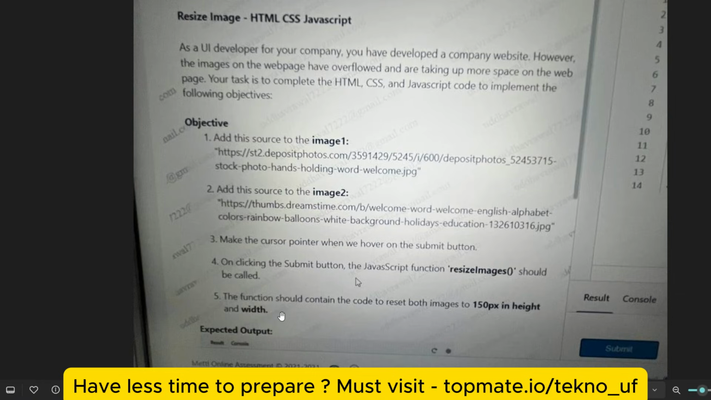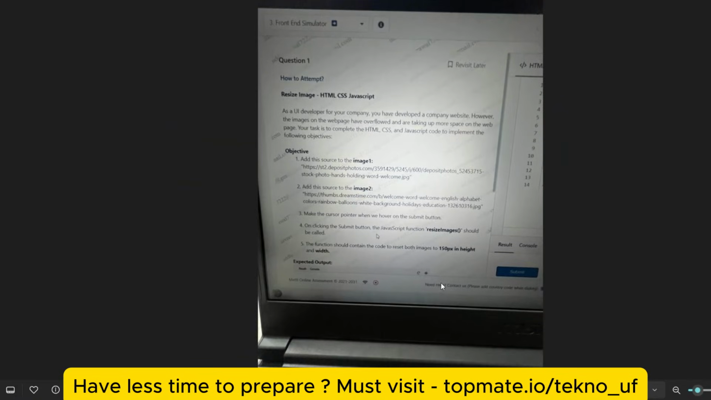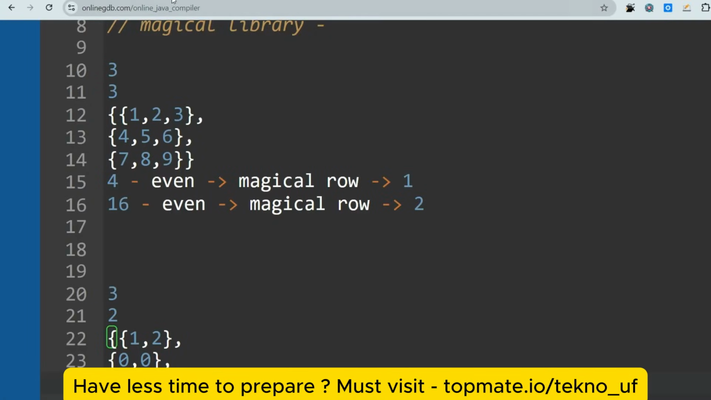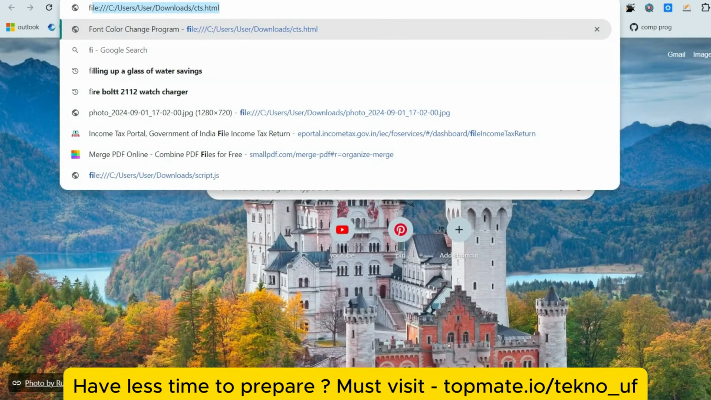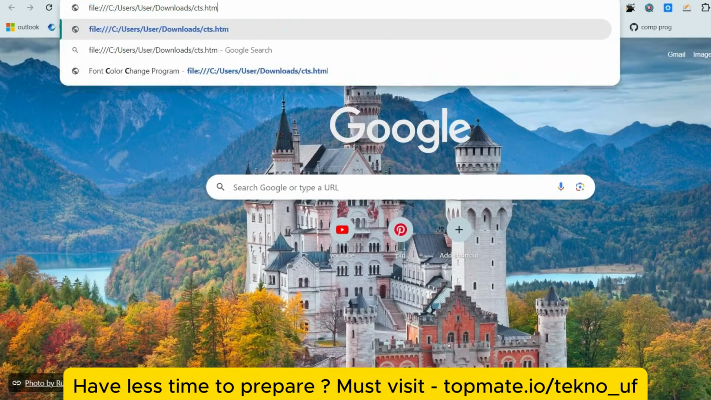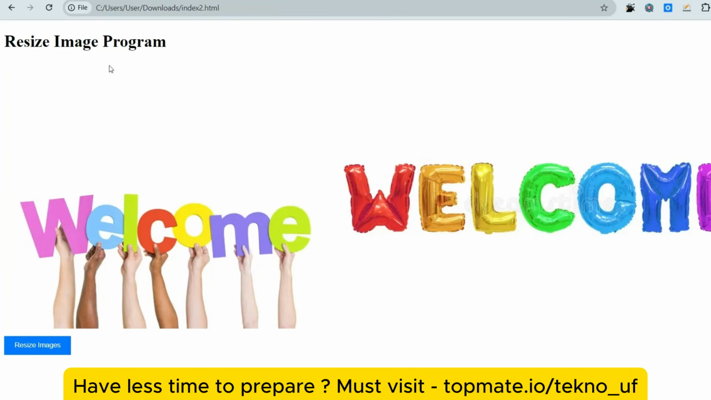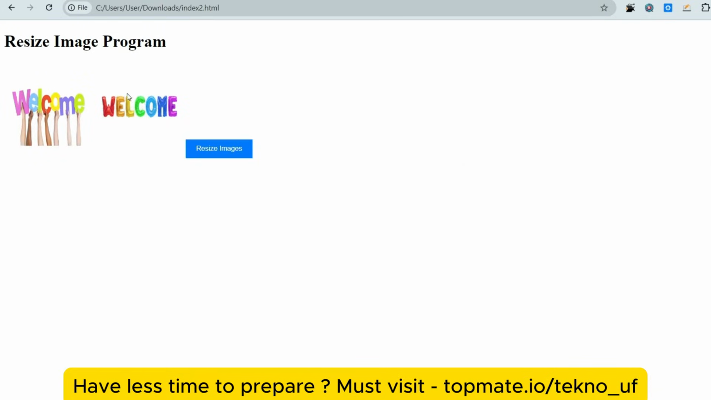So basically what you have to do, let me show you the expected output so that it will be easier to understand. As you can see, the images are overflowing and taking more space. So you have to click on this resize images button, and your images should be 150 pixels in height and width. Okay, so I hope you understood. This was mainly your task.